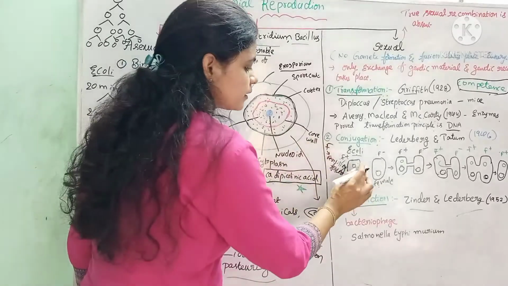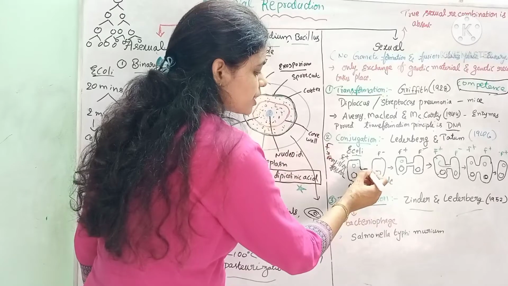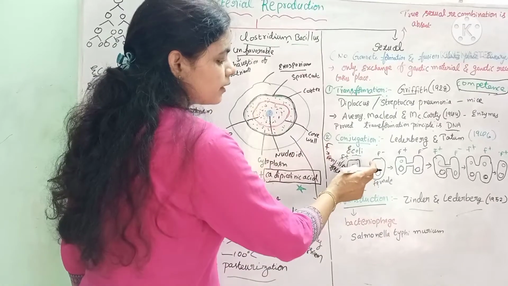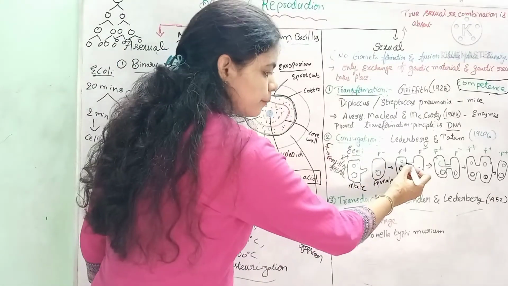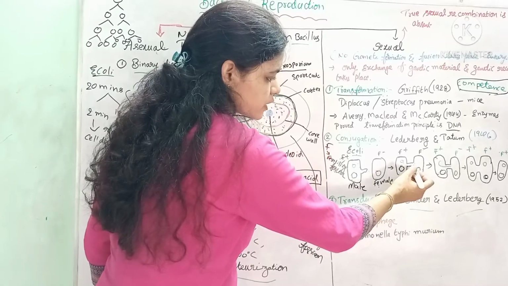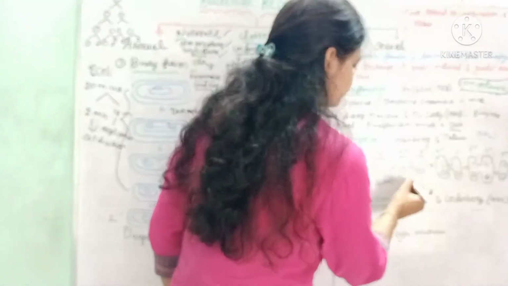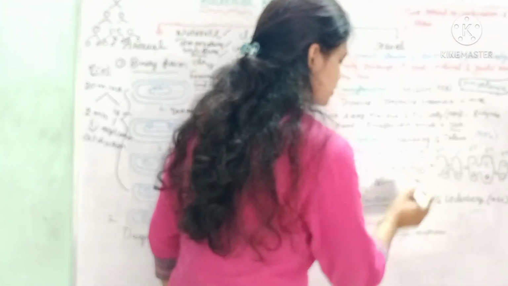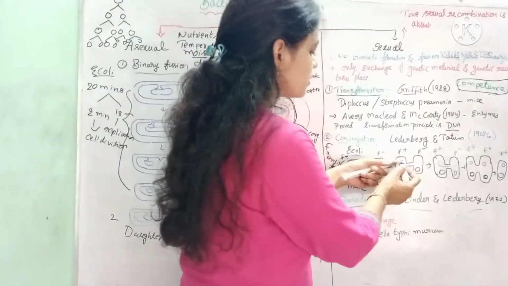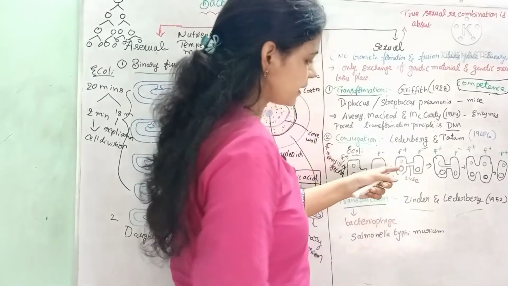From the F plus bacterium, a protrusion occurs. This protrusion is the conjugation tube, which reaches the F minus bacterium, and by using it the F plus bacterium joins the F minus bacterium. Through this conjugation tube, the F plus bacterium sends a replica of its plasmid to the F minus bacterium.